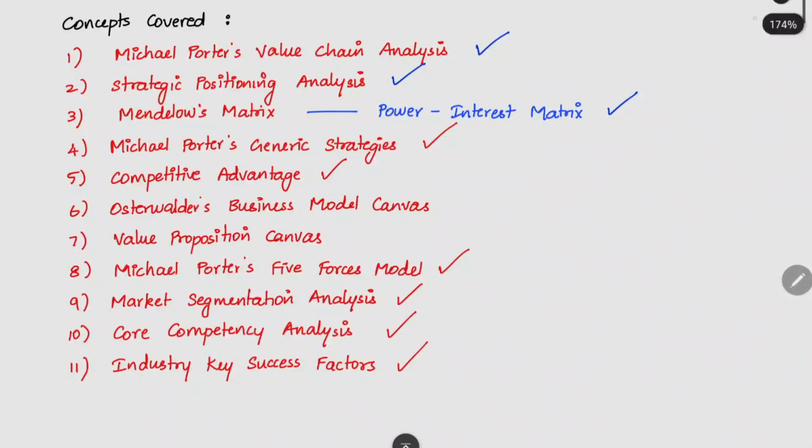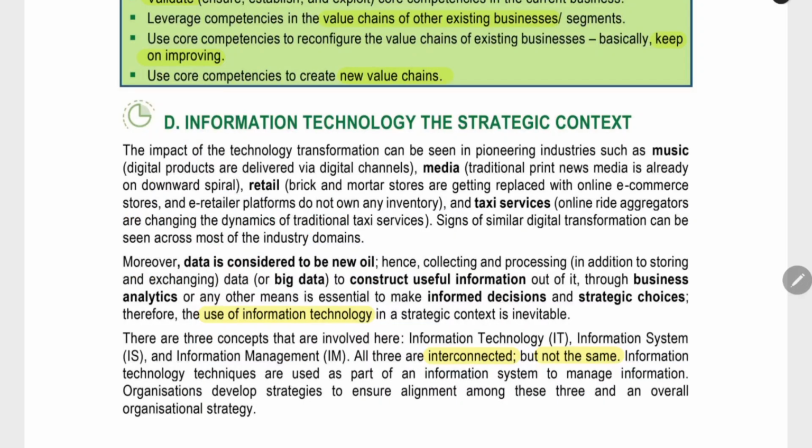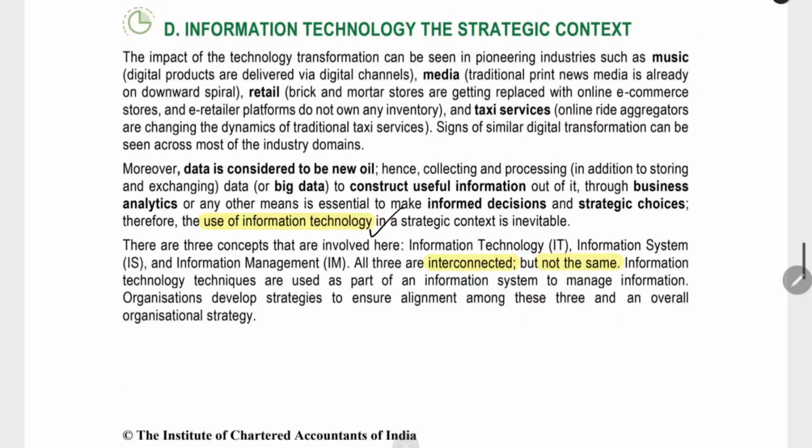That's all. Now, we have completed the business model canvas and then the value proposition canvas. Now we have IT related points and then the management accountant points. Now we can see that. Now we are going to see about the information technology in strategic cost management. Information technology, you have to use it in strategic cost management because data is the new oil, and we have to analyze the data and we have to provide useful information from that. Based on that information only, we can take the decisions.